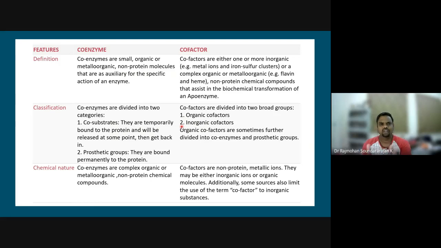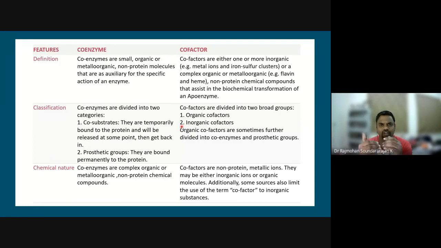Some of them act like coenzymes, and some act like cofactors. What is the difference? I told you what a cofactor is: a non-protein molecule, a metal or metal ions or iron-sulfur clusters. Whereas coenzymes are small organic non-protein molecules that act as an auxiliary for the specific action of an enzyme. They can be further classified as co-substrates or prosthetic groups.